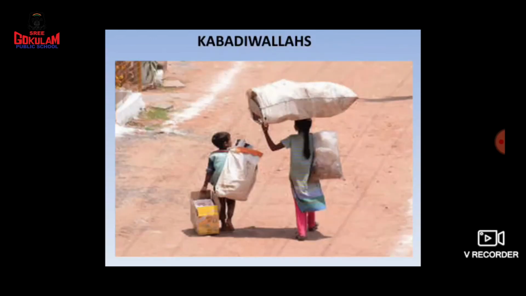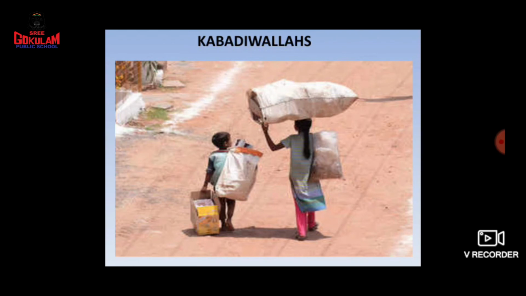And children, you can do one more thing. You can keep all these non-biodegradable wastes and sell them to the kabadiwalas. Do you know who kabadiwalas are?